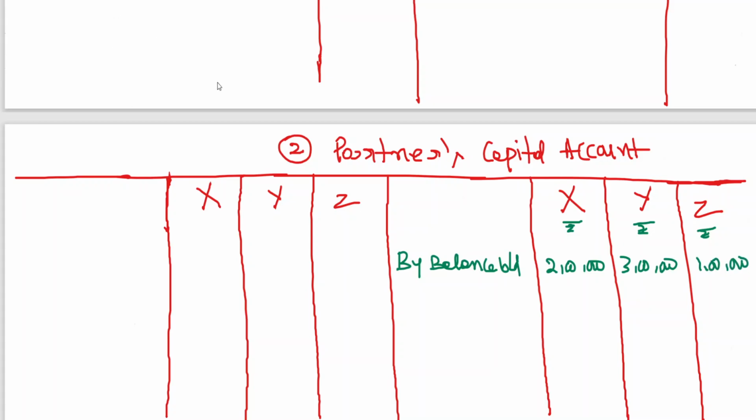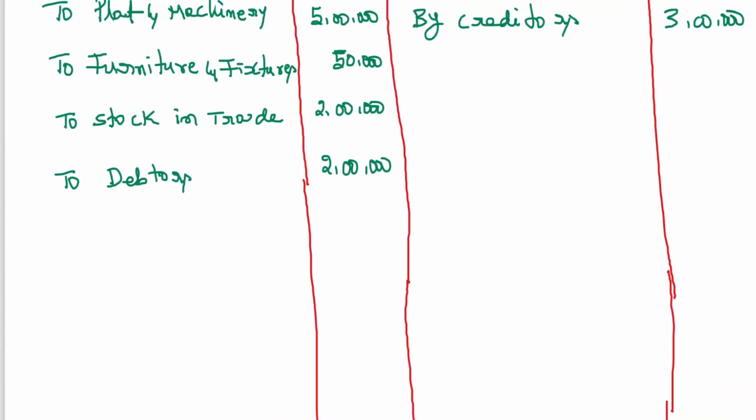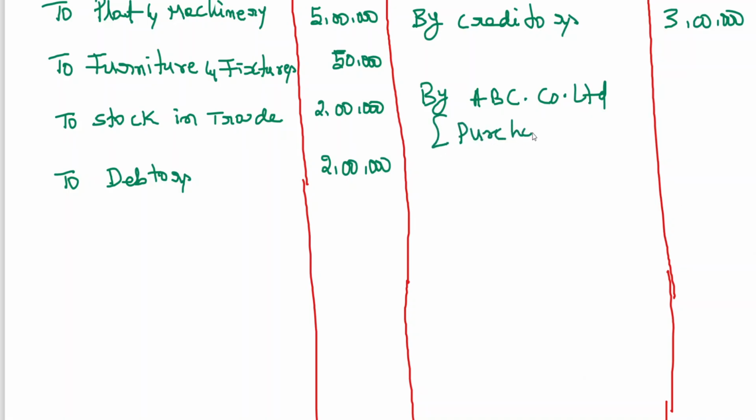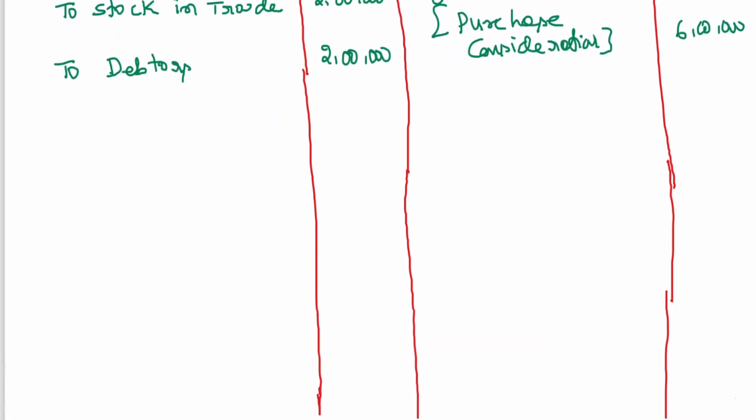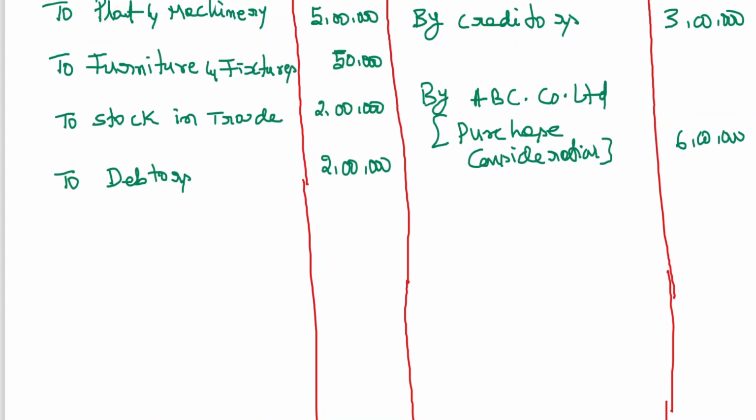Now you know the entry for purchase consideration, purchasing company account debit, to realization. So by ABC Company Limited, purchase consideration, we have already done that in working note, 6 lakhs. Okay, no need to open ABC Company Limited account, because he's only asking you to open the realization account, partners' capital, cash and bank. And you know that we have already learned how to open equity shares in purchasing company account, so I am not writing here. So now the realization account can be closed.